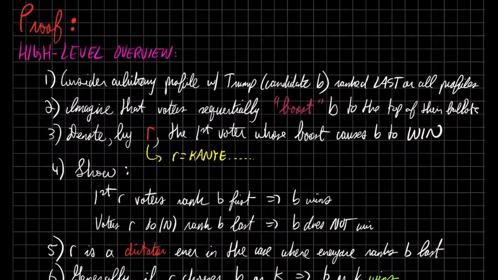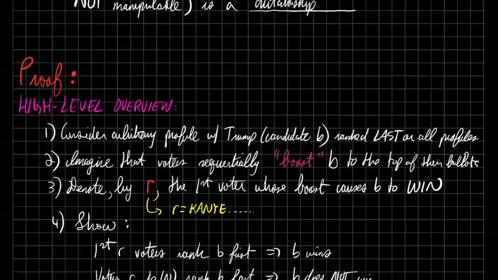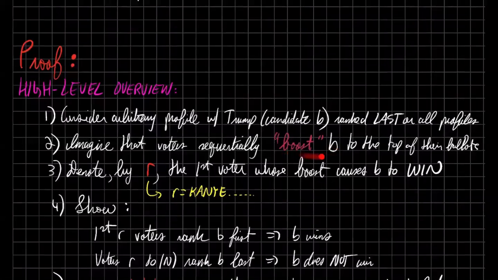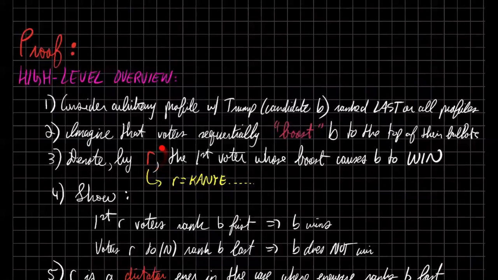Because we're trying to prove Gibbard-Satterthwaite, suppose we have a unanimous SCF. So we're definitely not going to choose Trump in this way. But once we boost Trump to the top of each ballot, one voter by one voter, eventually there's going to be a singular voter whose boost causes Trump to now be the winner of the election. And we're going to refer to that voter as R.